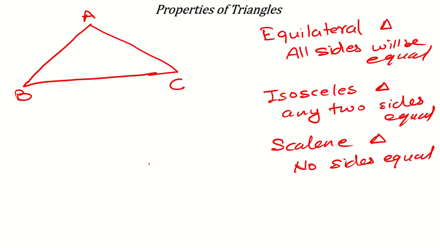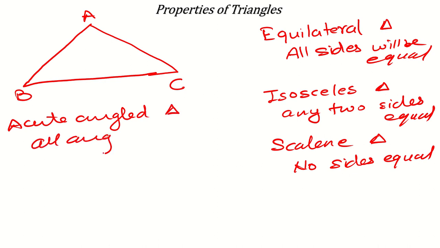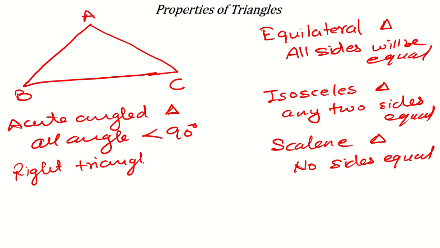Now after the sides, we can classify with respect to the angles also. Acute angled triangle: an acute angle triangle means all angles less than 90 degrees. After that you can have a right angle triangle, or simply a right triangle. Right triangle means one angle will, of course, be equal to 90 degrees, and the picture will look like this. Like this is 90 degrees.